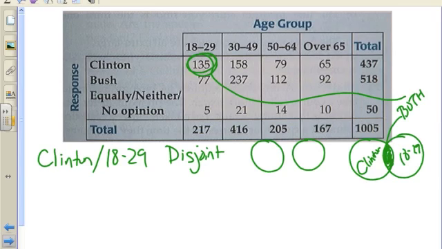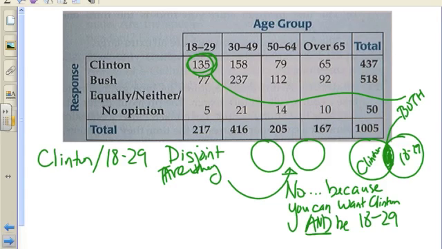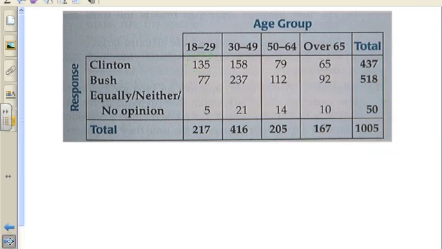So the question might be, sorry for correct grammar, are they disjoint? That means, do they look like this? No, because you can want Clinton and be 18 to 29. So if you can do both at the same time, the answer is no, they are not disjoint. By the way, being 18 to 29 and being 30 to 49, those are disjoint. You can't be both at the same time.